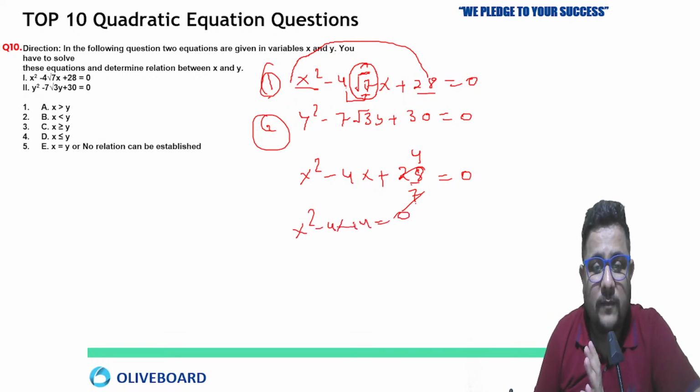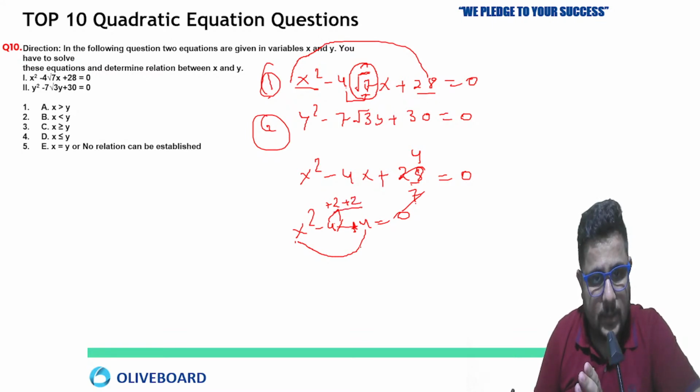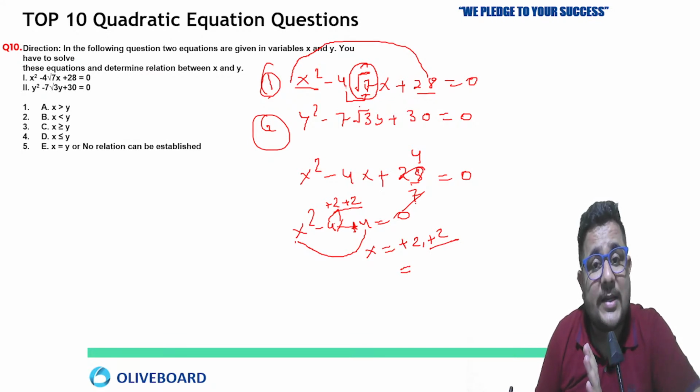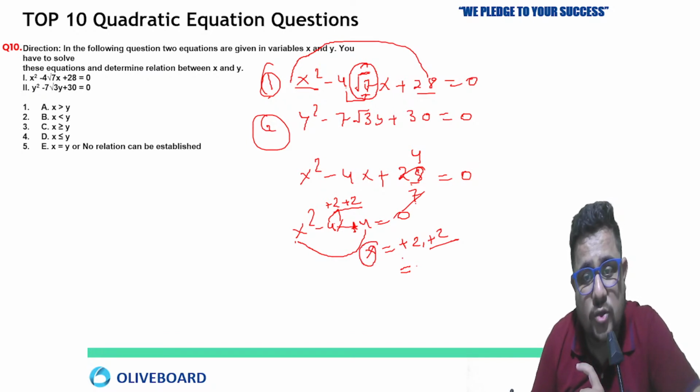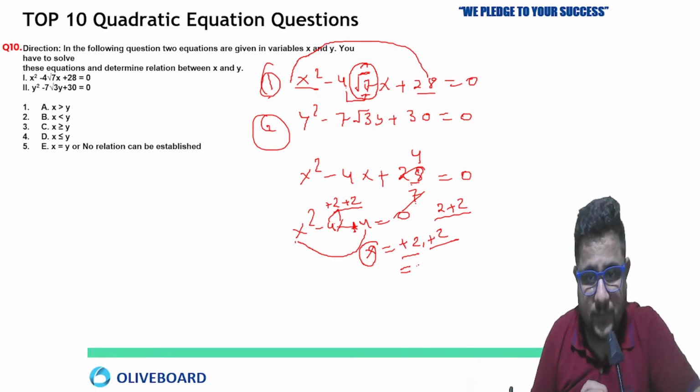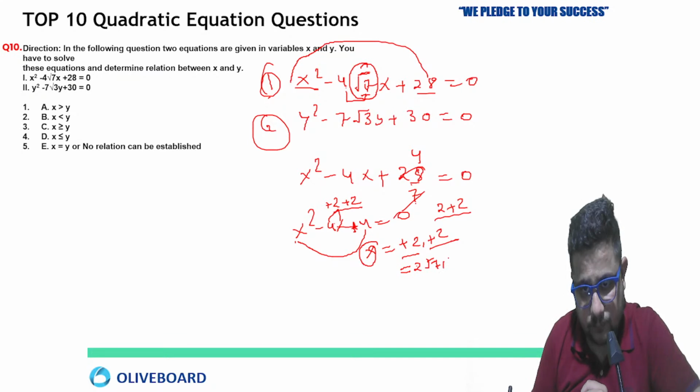When we solve, 4 multiplied by 1 is 4. So just factorize these 4 into two parts. Plus 2 and plus 2 are going to be the factors here. These are not the actual roots, these are the factors, 2 and 2. But now what you removed here, the square root of 7, put that root 7 back. Now you have to take that value back. So 2√7 and 2√7.